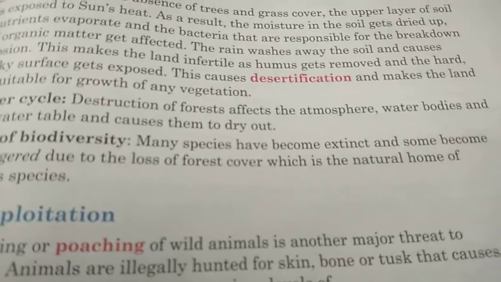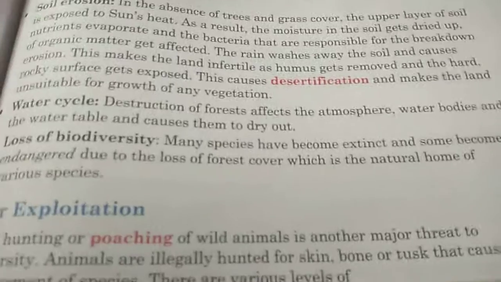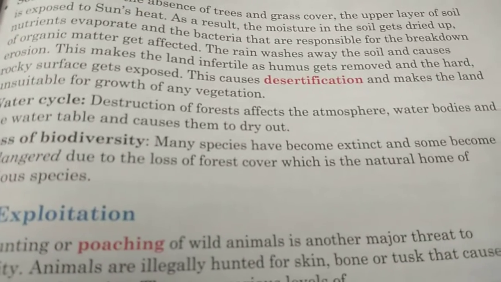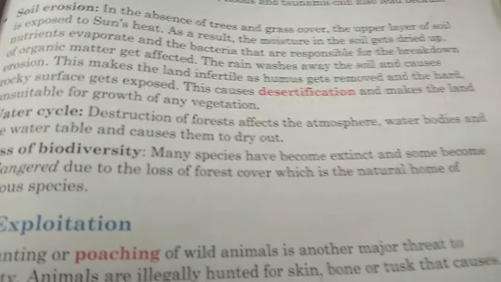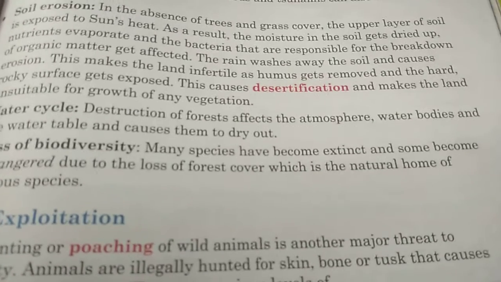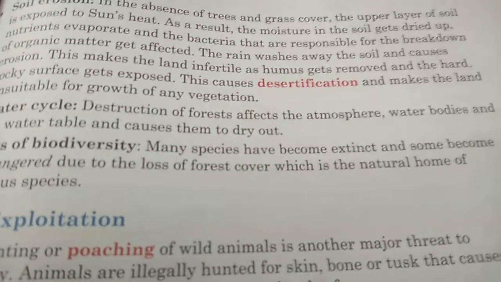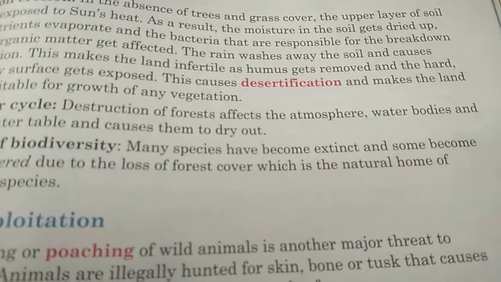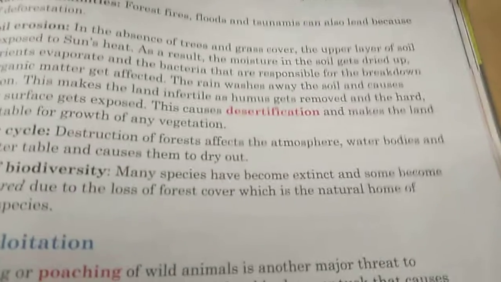Now imagine you cut the trees. Once, from the pond, river and all, so much water dried and went to the sky, and there it becomes rain and came back to the earth. Now there are no plants or trees to hold that water, to grab that water and again send it to the atmosphere through the stomata. What will happen? The land will become dry. No plants will grow thereafter. Yes, so the water cycle is the reason for the rain. So next time there will be no rain.